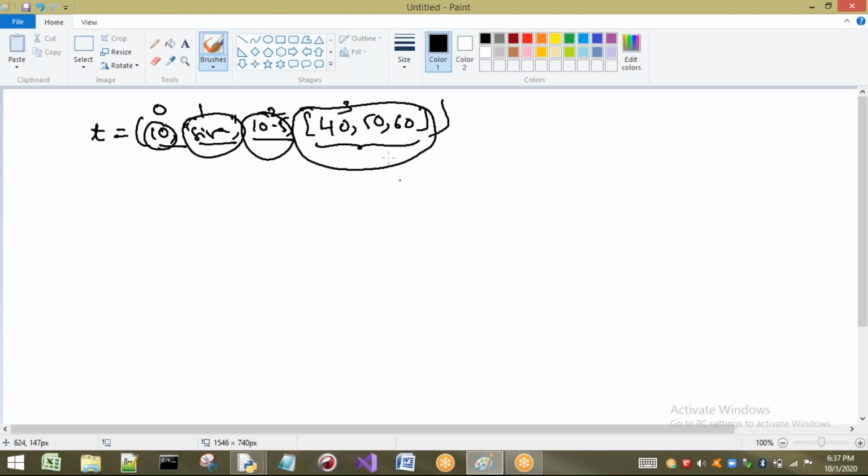But can I change the elements that are present inside the third location? That means I cannot change this entire thing, but if I want to modify the elements inside the list, yes, it is possible. The reason is this is a list which is a mutable thing, so that I can modify that.